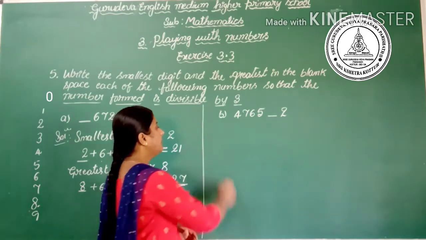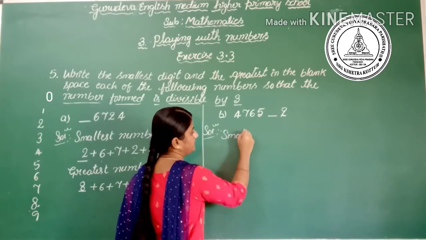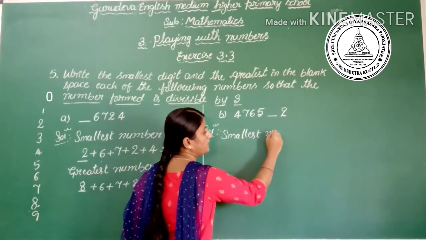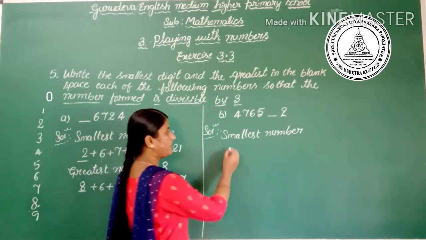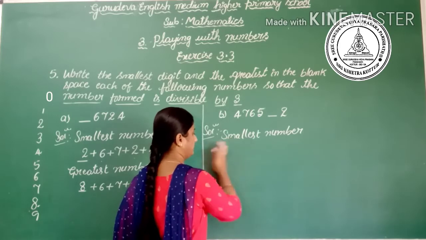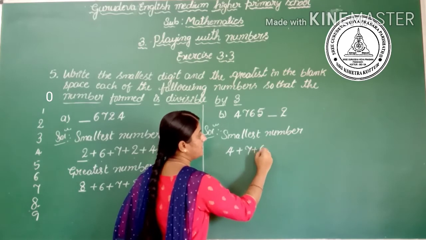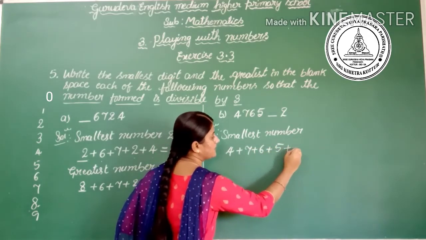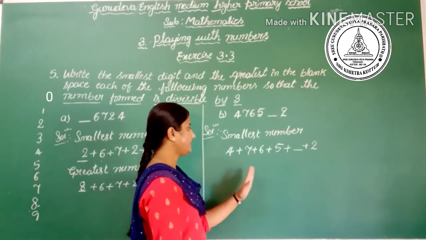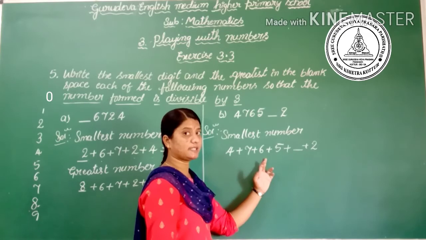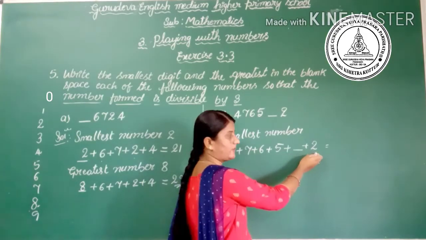First see the sum of the digits: 4 plus 7 plus 6 plus 5 plus space plus 2. 4 plus 7 is 11, 11 plus 6 is 17, 17 plus 5 is 22, 22 plus 2 is 24.